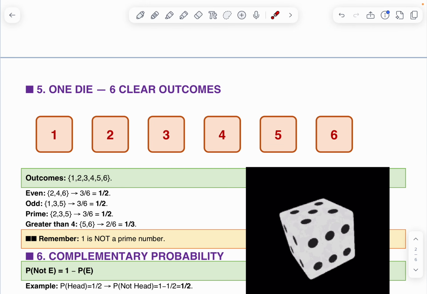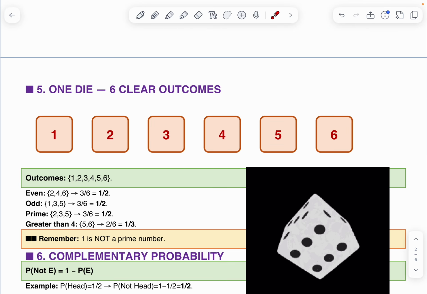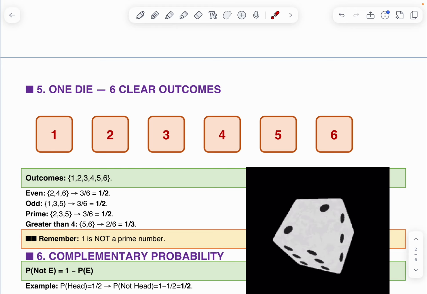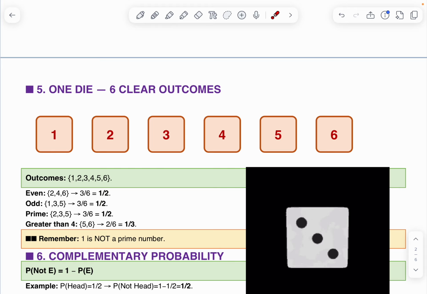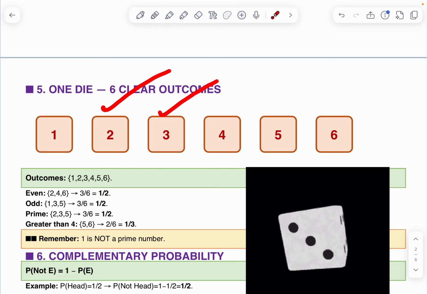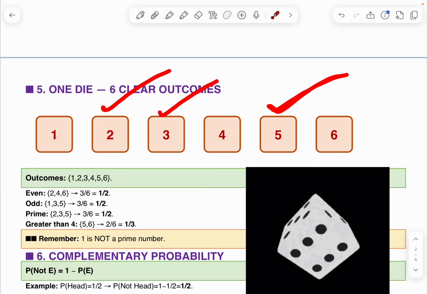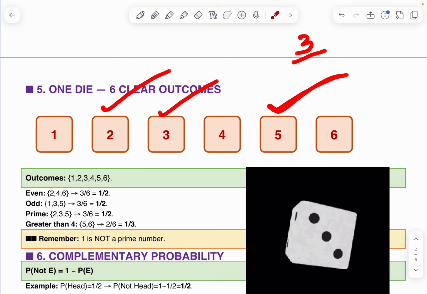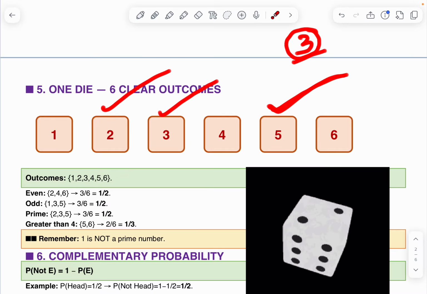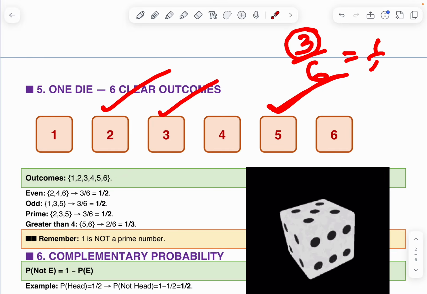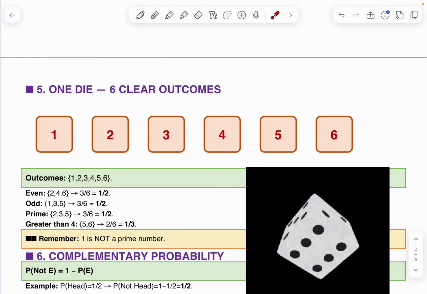When we throw a dice, what is the probability of getting a prime number? 2, 3, 5. These 3 are the prime numbers. Therefore total favorable outcomes 3, total outcomes 6. 1 by 2 is the answer.